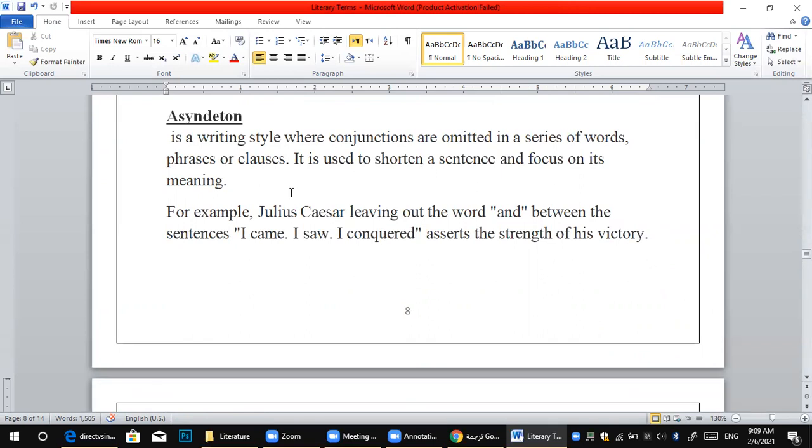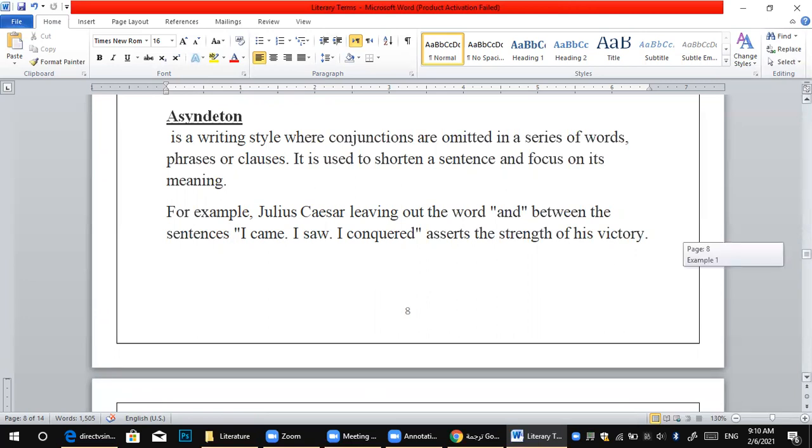So it's called asyndeton. For example, "I came, I saw, I conquered." You removed the conjunction here and made a sentence. It means removing the conjunction to reveal or give real information or real meaning.